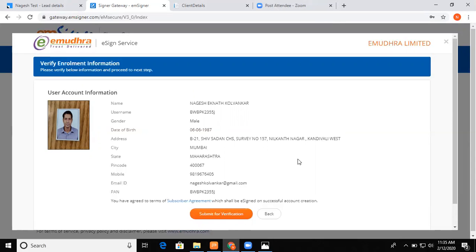And it says you have agreed to the terms and conditions of the subscriber agreement, which shall be signed on successful account creation. Okay, there is one button called submit for verification. I'm clicking on submit for verification.